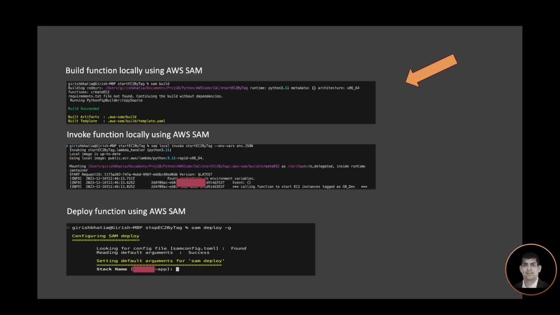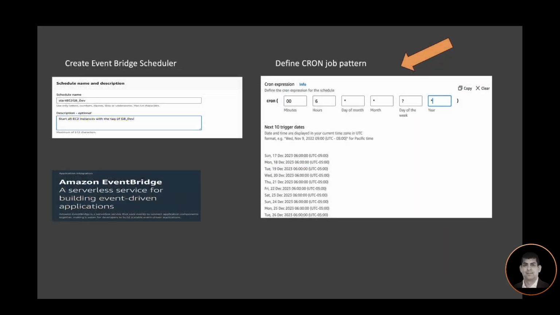Once my function is successfully deployed, next I will create an EventBridge scheduler. From the services menu, simply search for EventBridge and select the scheduler. I'm defining a cron job pattern. In this example, my pattern is that I want instances to start at 6 a.m., and this is what this pattern is showing.